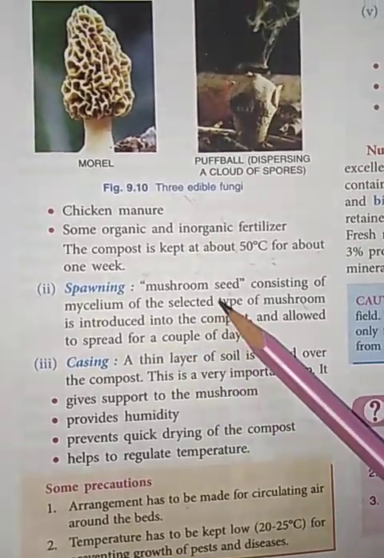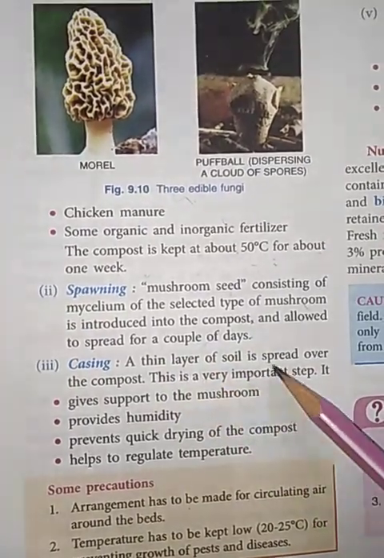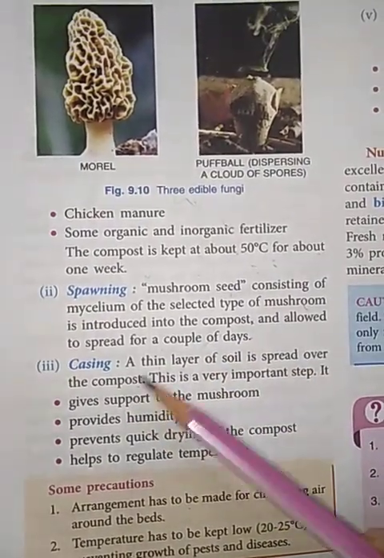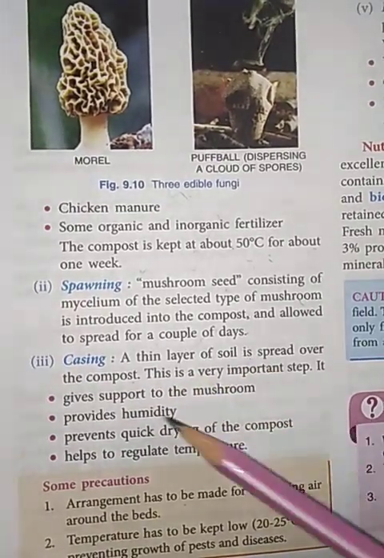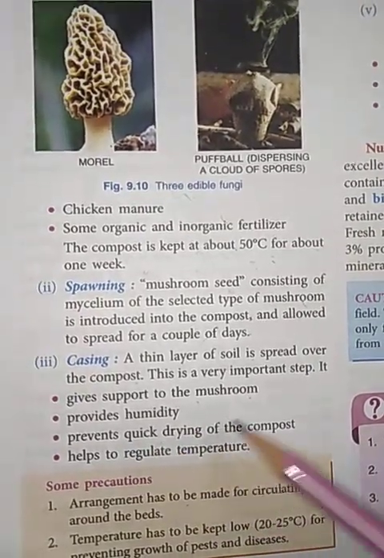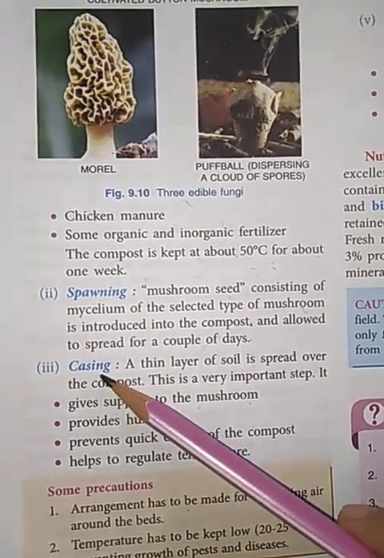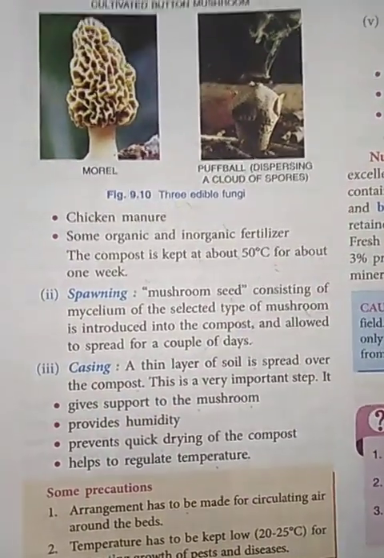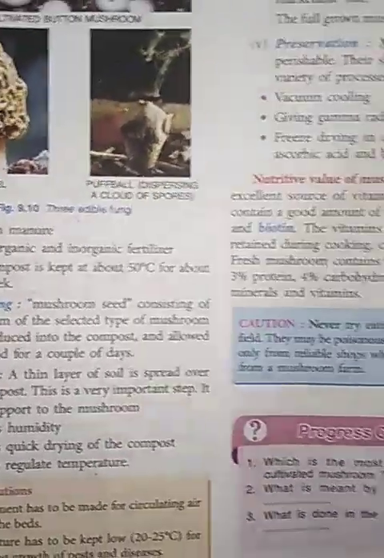When this mycelium is introduced into the compost, after that a thin layer of soil is spread over the compost. And this is a very important step, because this thin layer of soil gives support to the mushroom, it provides humidity, it prevents quick drying of the compost, and it helps to regulate temperature. So this step is known as casing. Now after a couple of days, the growth of mushrooms occurs.